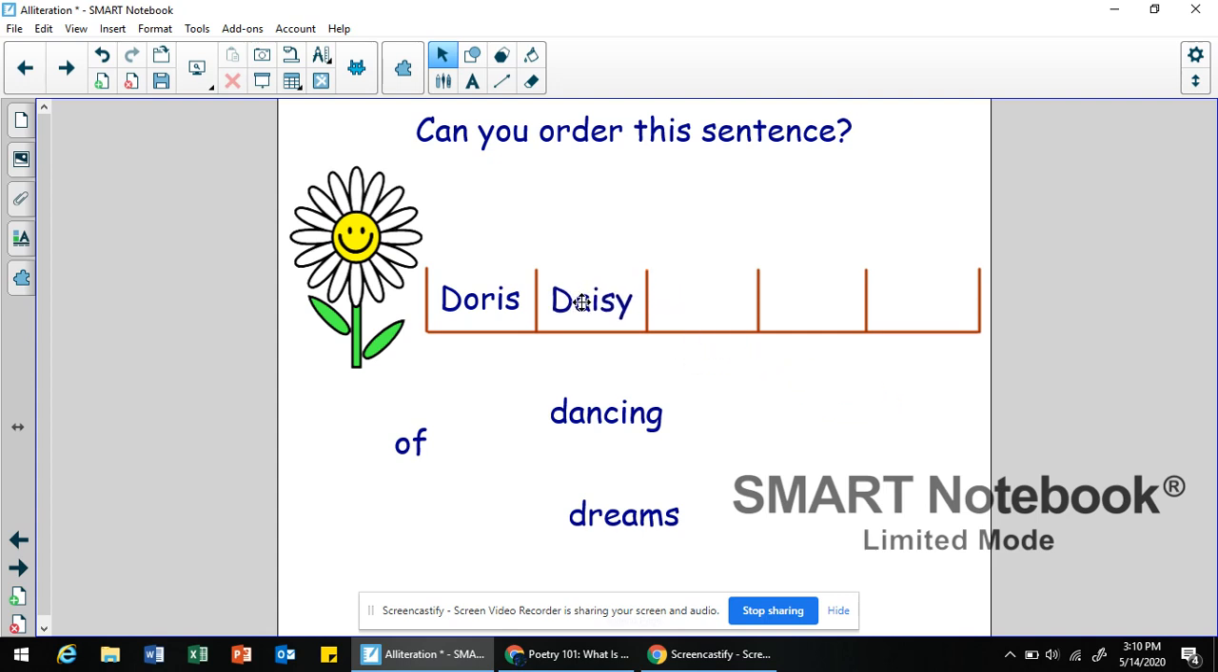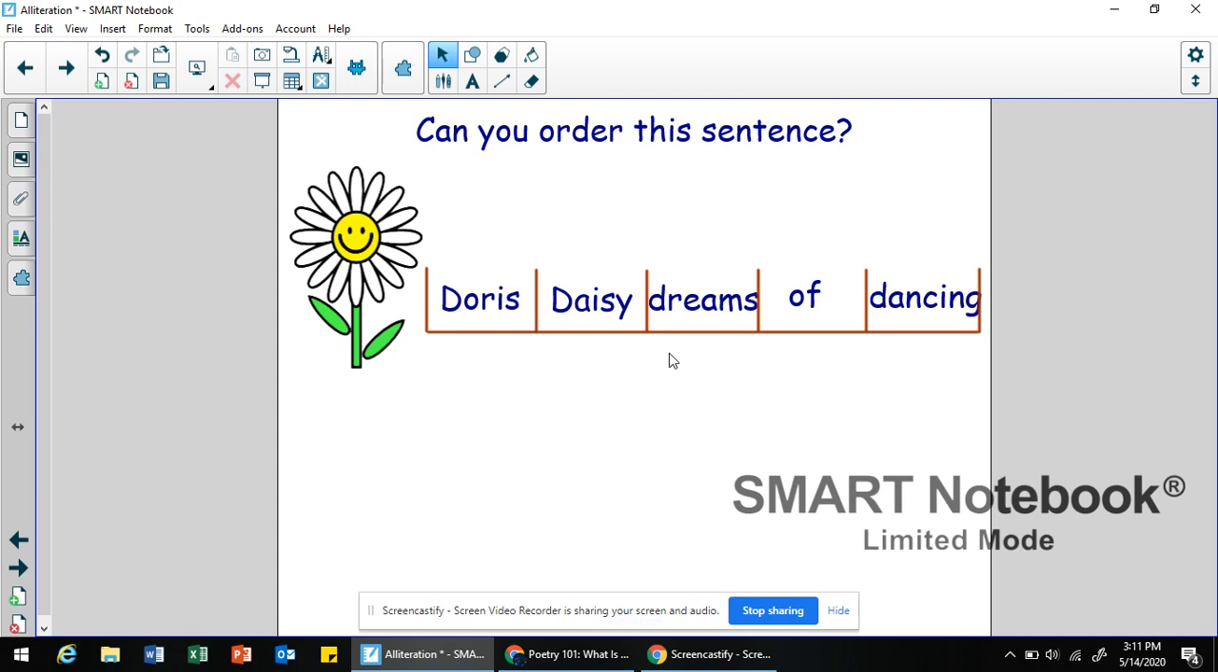Maybe this is a sentence or a short poem about Doris Daisy, okay? Now let's think about what Doris Daisy would do. Doris Daisy dancing. Well, that doesn't make sense. Doris Daisy dreams. That makes sense. Doris Daisy dreams of dancing. Now, this is an example of alliteration because if you look at this statement, I know it's really short. Sometimes poems can be short, sometimes they can be long. This is really short. It does not involve rhyming, but it does use the device or tool of alliteration.